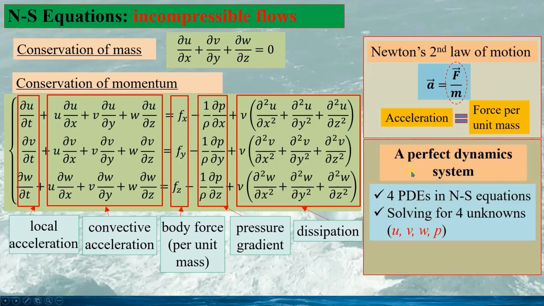Principally, the Navier-Stokes equation is a perfect dynamic system. We have four partial differential equations, one from the continuity equation and three from the momentum equations, for solving four unknowns: three velocity components, U, V, and W, as well as the fluid pressure P. The big question is how we can solve the Navier-Stokes equation.